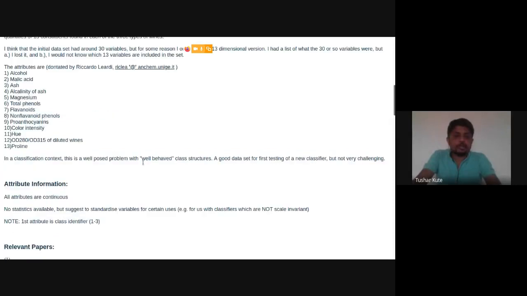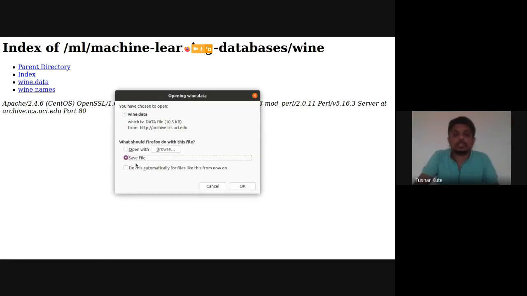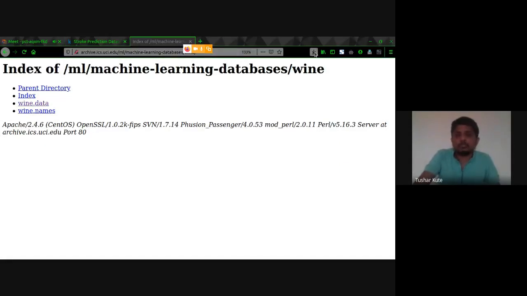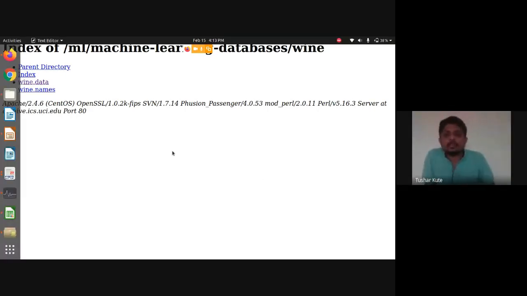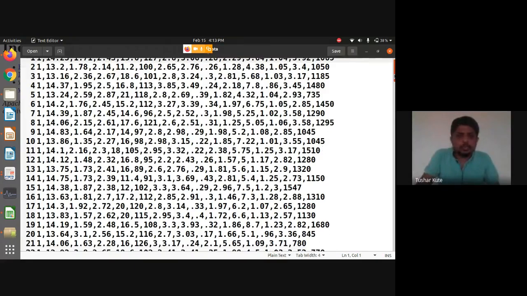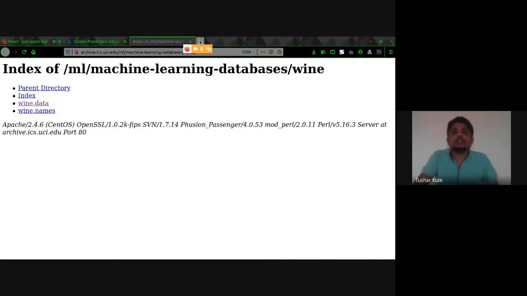For example, I want to check the quality of wines. So three wines are there, 1, 2, and 3, that we can use from here. So check it, data center, and here wine.data. You can open it. It's a CSV file actually. Save. Direct downloading, no kind of login is required for that. For Kaggle, login is required, but we can retrieve data from there also. So it's a CSV file, comma separated values are there in it. The first column is wine quality, 1, 2, and 3. So we'll have this data. We can check it out and we can use this. This is one of the resources where we can get the data.